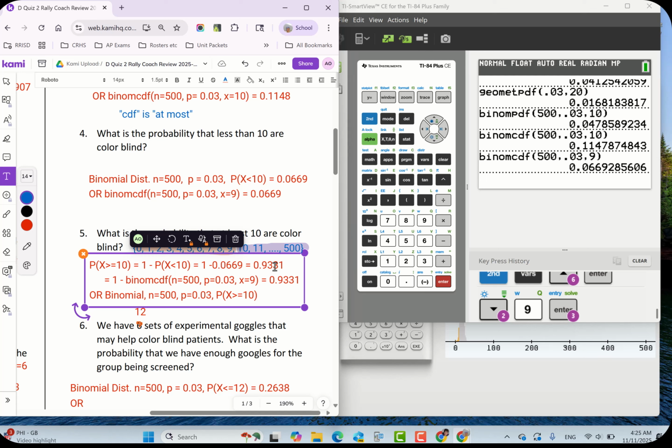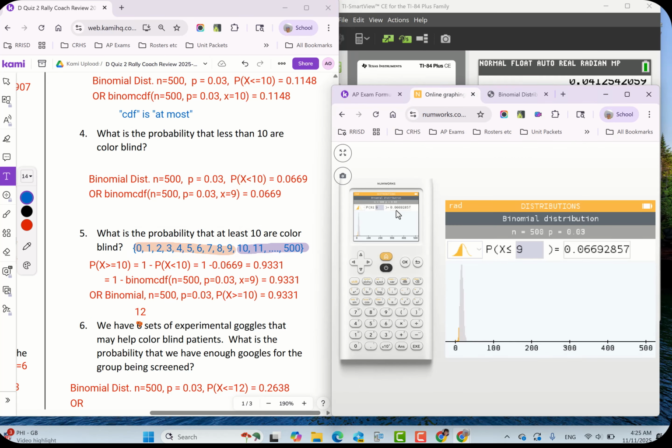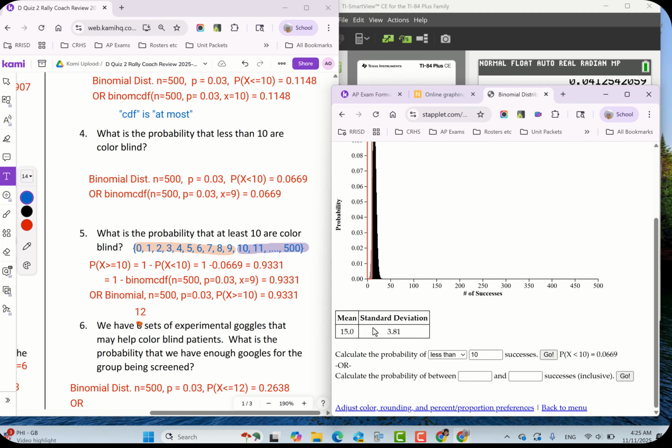You don't have to do the 9 adjustment for the other technologies. All right. So you can pretty much do that there, and you can see, let's go ahead and do it. So if I was doing Staplet, these are the other technologies. We're going to say at least 10. Yeah, at least 10. And you can see my answer was 0.9331.